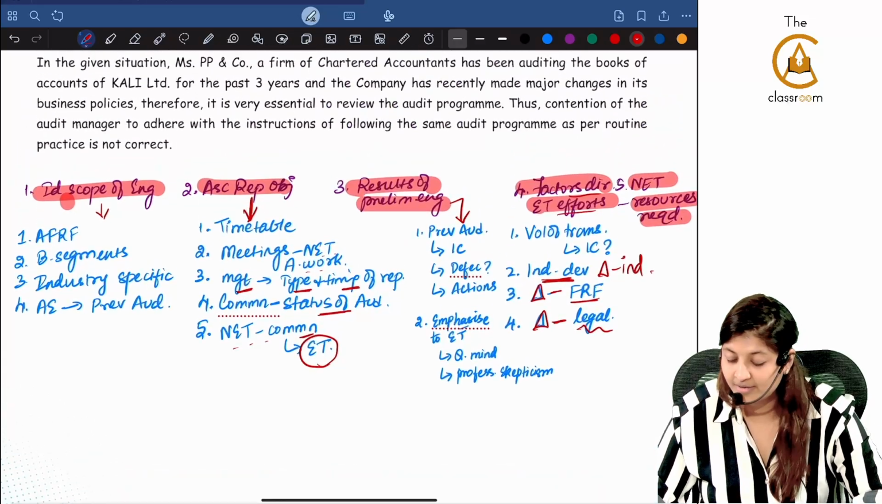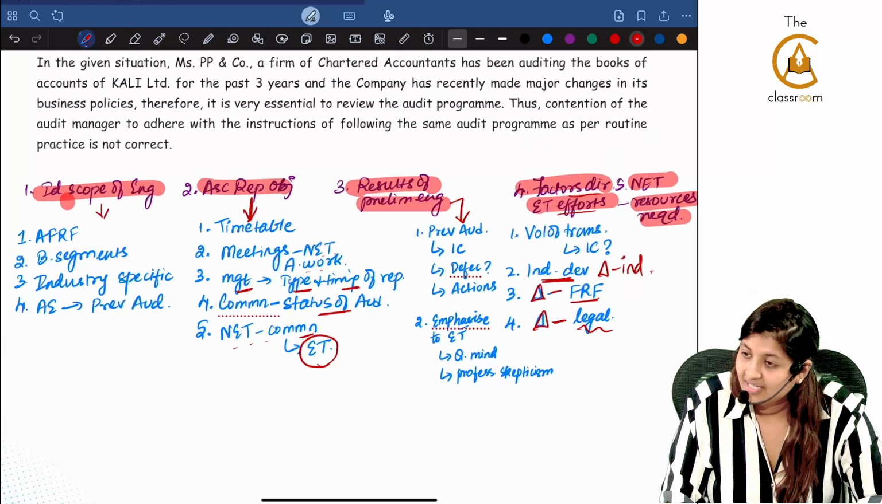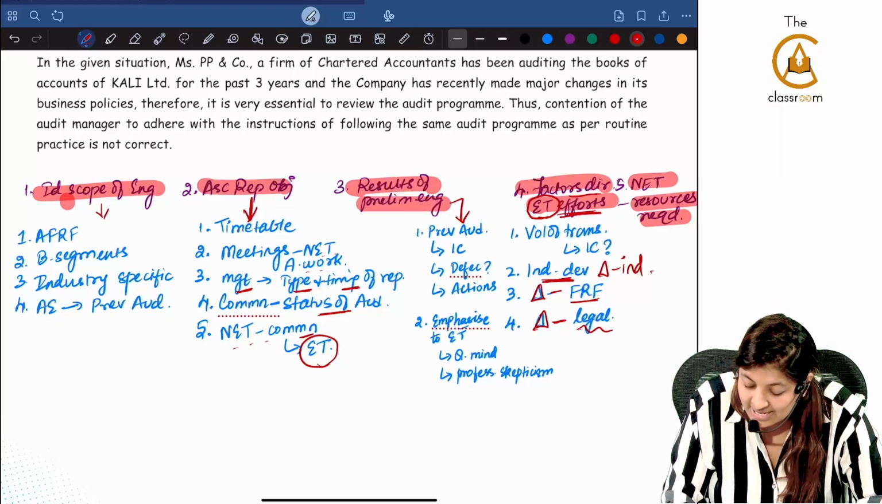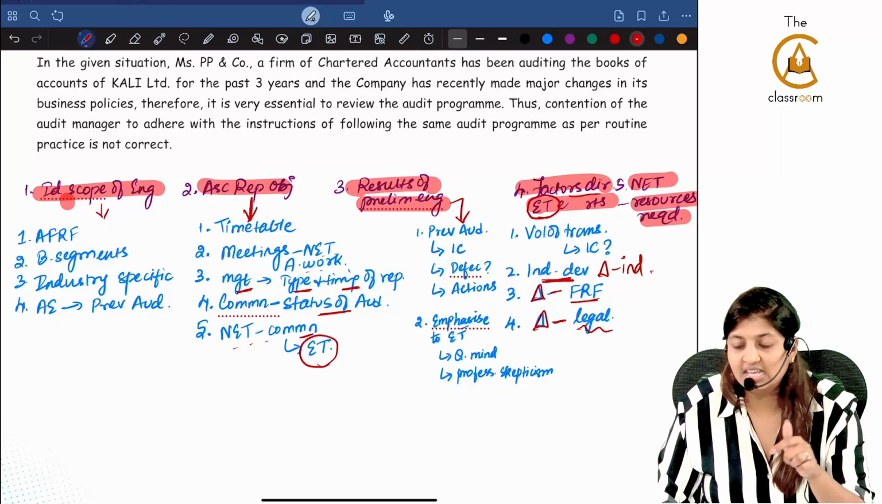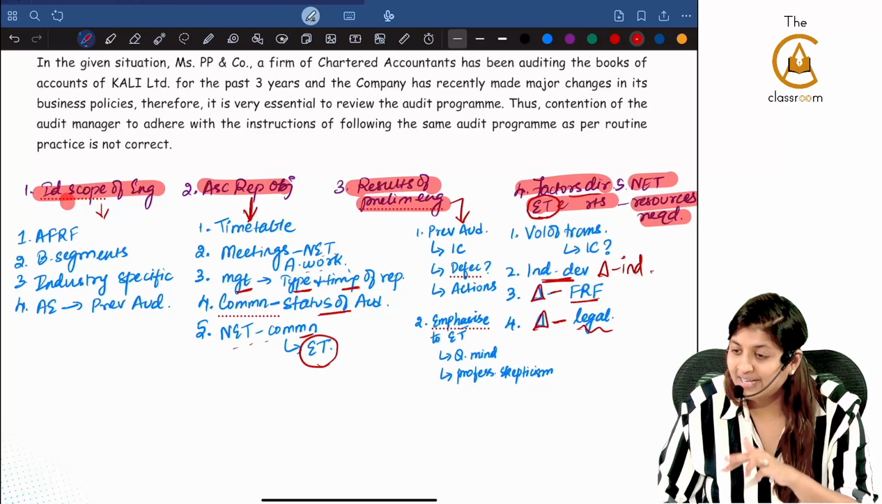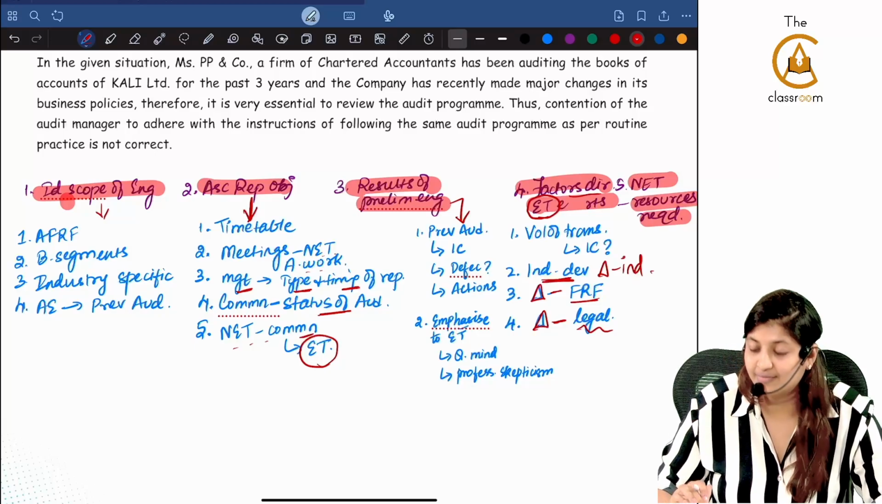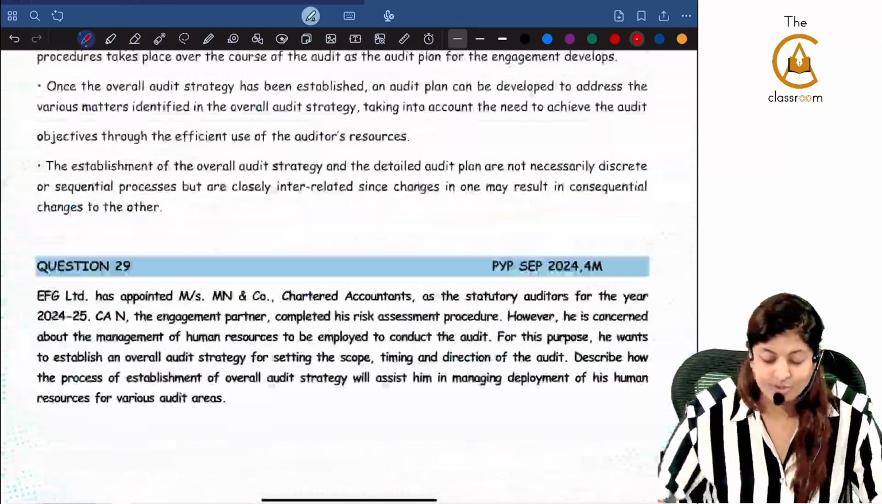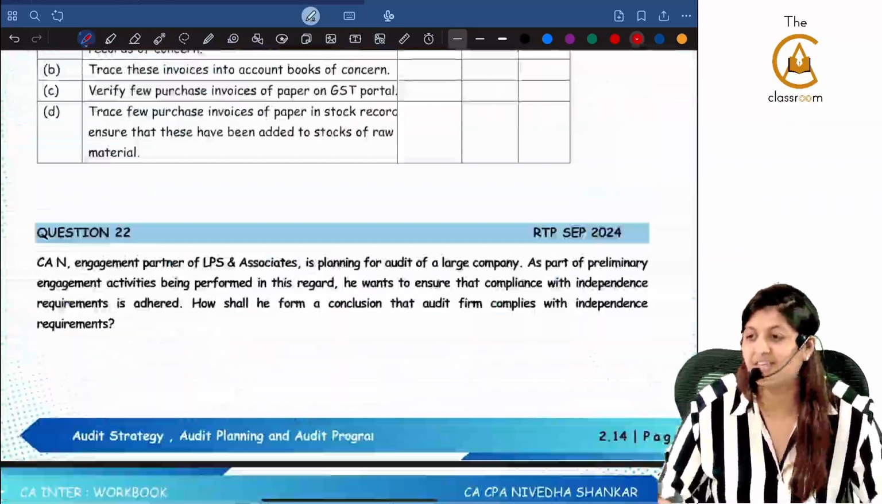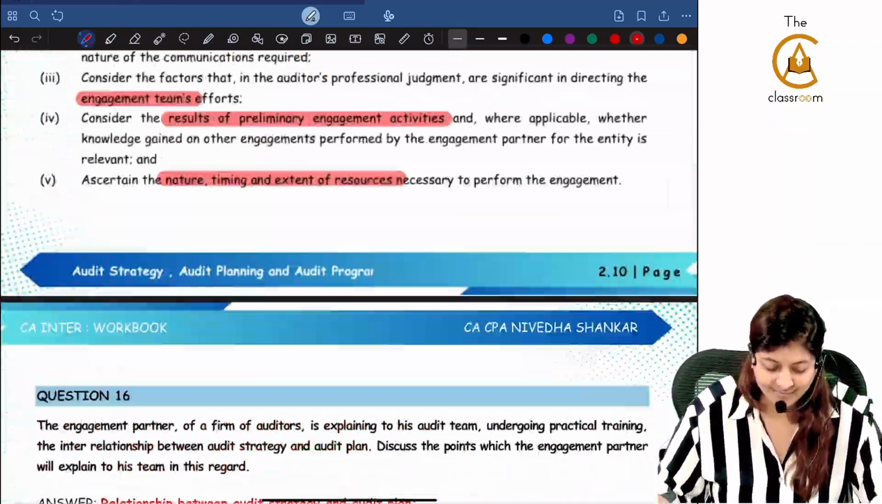Where did it come? Consider the factors directing the engagement team efforts. Here, that keyword was there. Engagement team efforts keyword was there. Because that keyword was there, these 4 points would have flown through. Now read the question again, then we'll go to the answer. Question number?